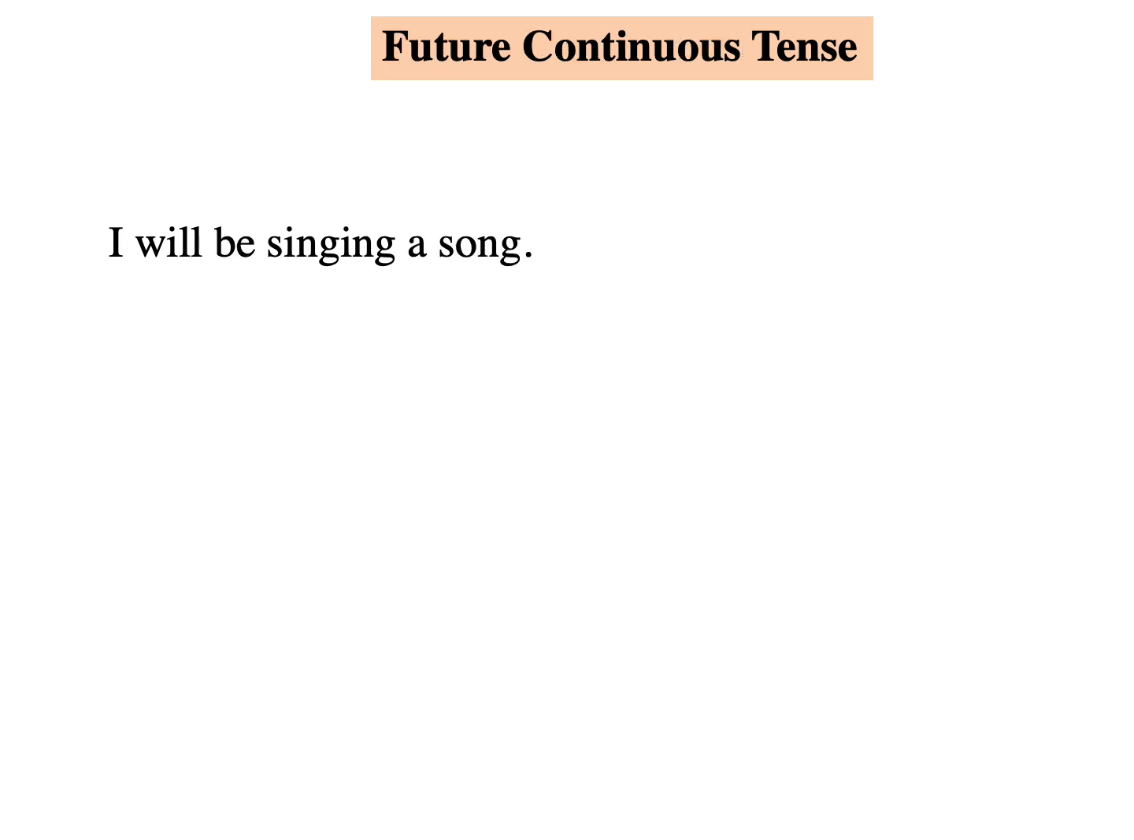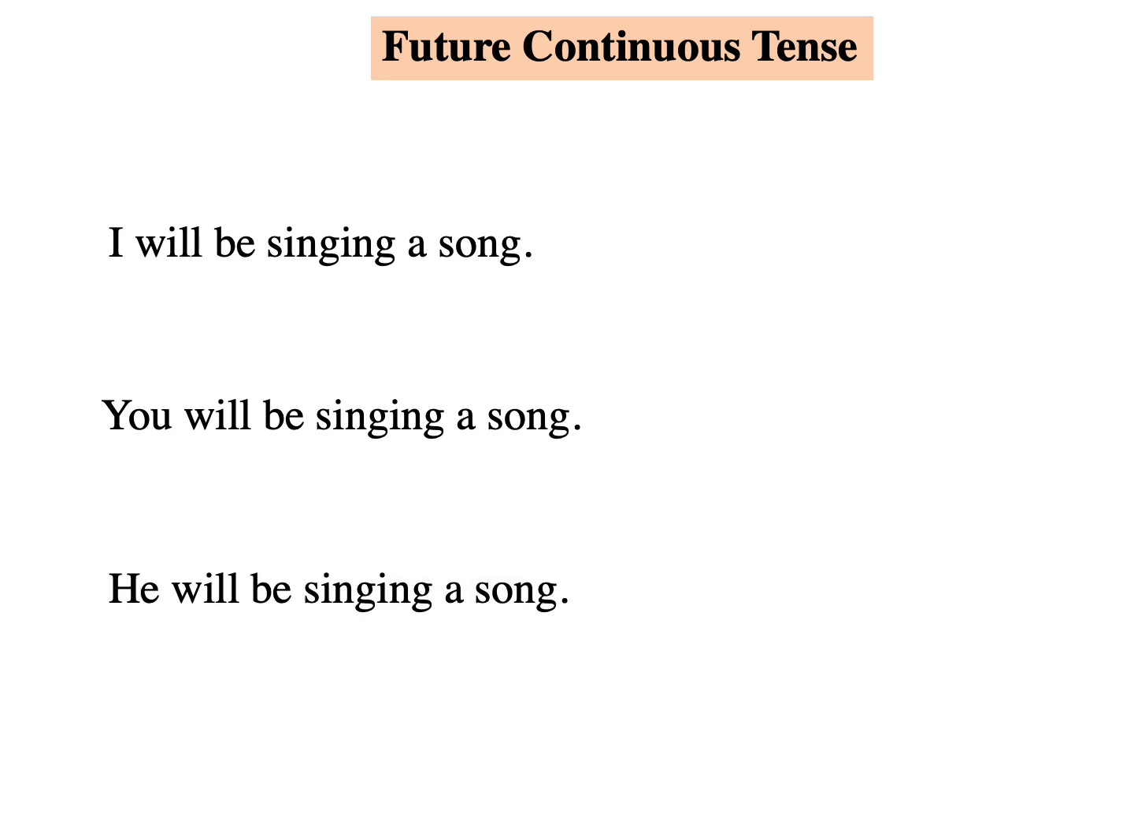The future continuous tense is used to express an action that will be in progress at a given time in future. We will be playing from 5 p.m. to 6 p.m. The lift will be running in the month of May. Here I will be singing a song, you will be singing a song, he will be singing a song. Will be plus verb plus ing is the general form for future continuous tense.